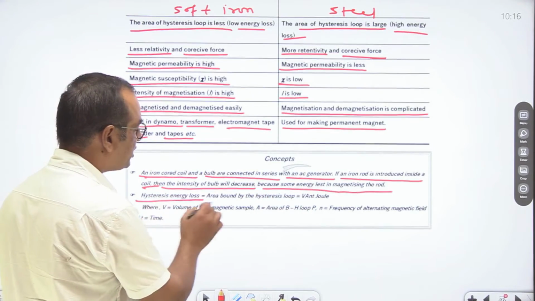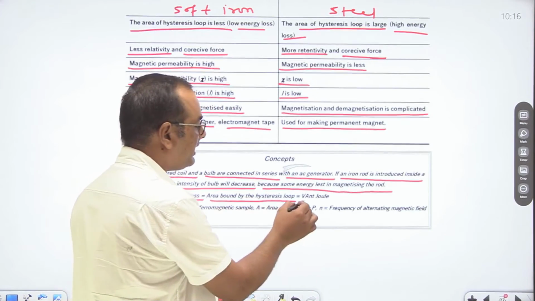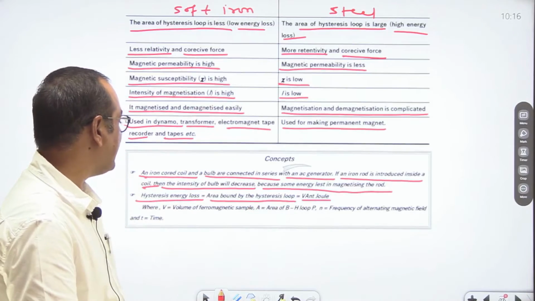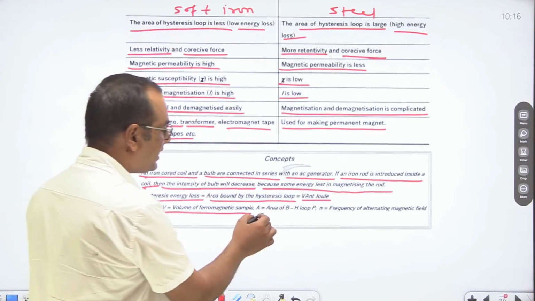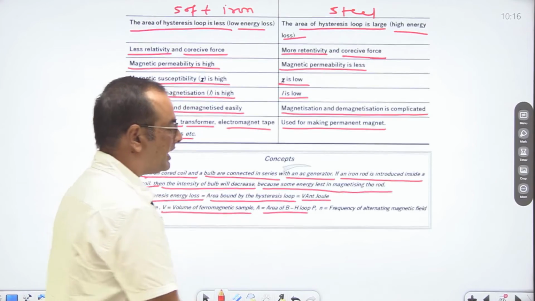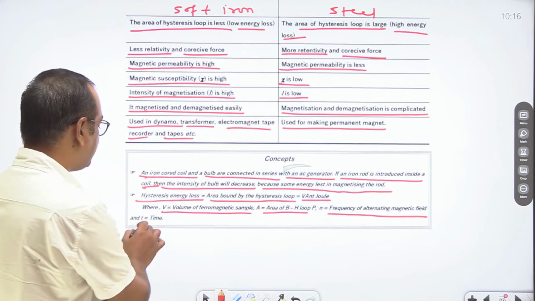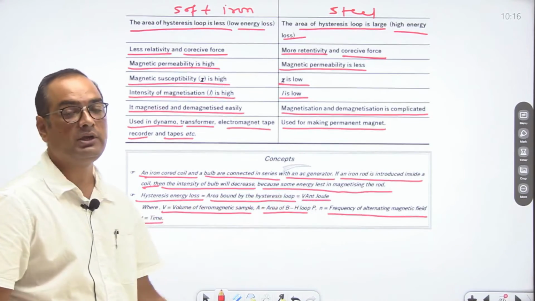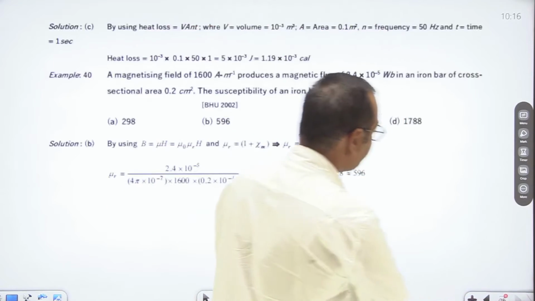Hysteresis energy loss is equal to the area bounded by the hysteresis loop. This energy loss is V A n T. Here V is the volume of the ferromagnetic substance, A is the area of the hysteresis loop, n is the frequency of the alternating magnetic field, and T is time. So hysteresis energy loss is V A n T. So this is the general concept of the hysteresis curve.